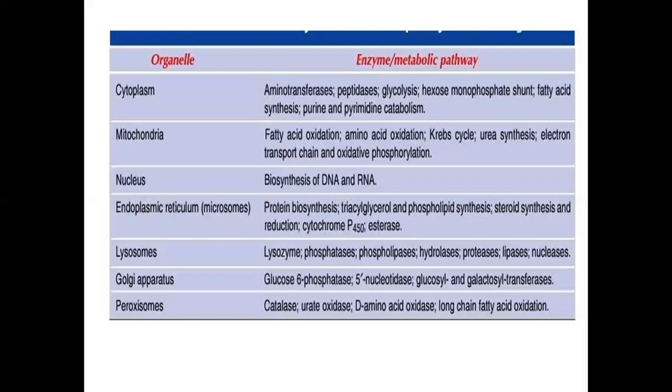And the nucleus is very specific for the synthesis of DNA and RNAs. And like the Golgi apparatus, we have also studied that glucose 6 phosphatase and peroxisome enzymes. In the peroxisomes, enzymes like catalase, urate oxidase and D-amino acid oxidase are present in high concentration.